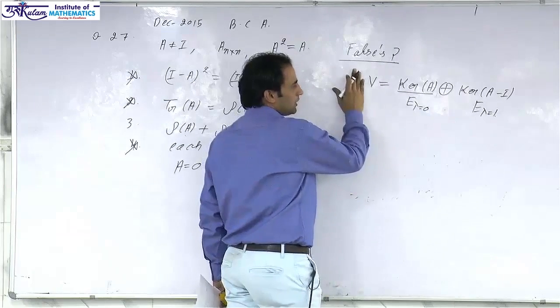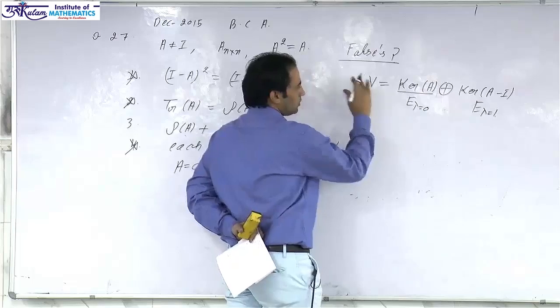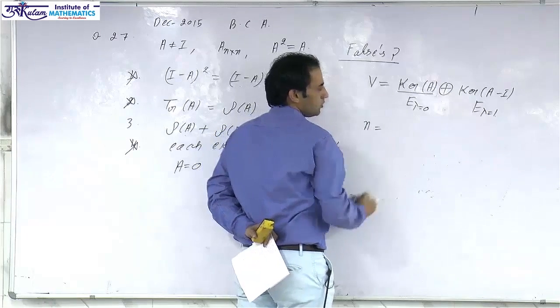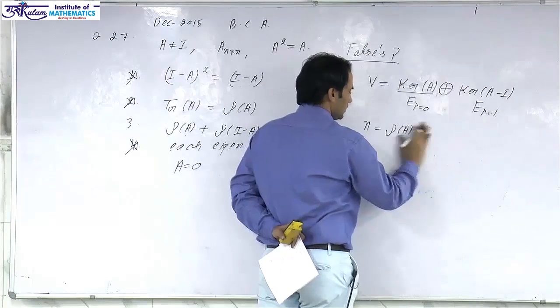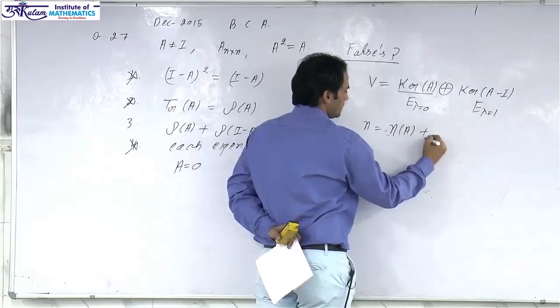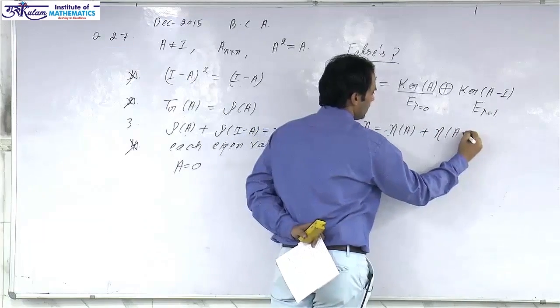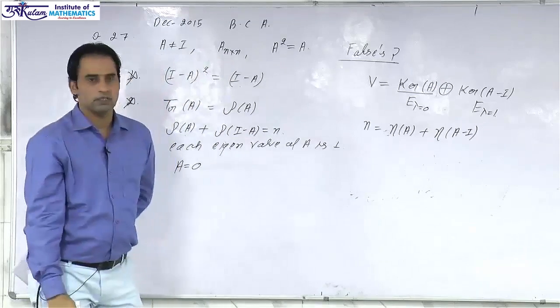So the given space is a direct sum of these eigenspaces, hence the dimension of this space n is equal to nullity of A plus nullity of A minus I. So this is another property of an idempotent operator.